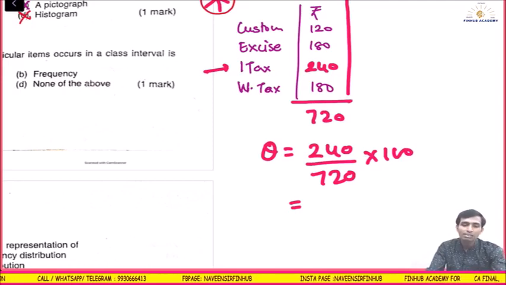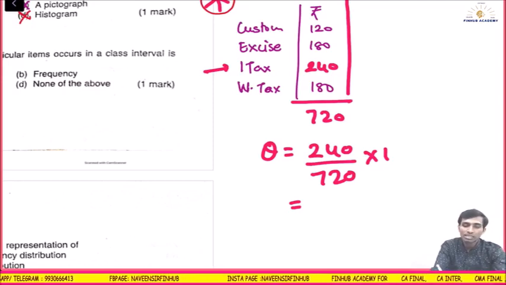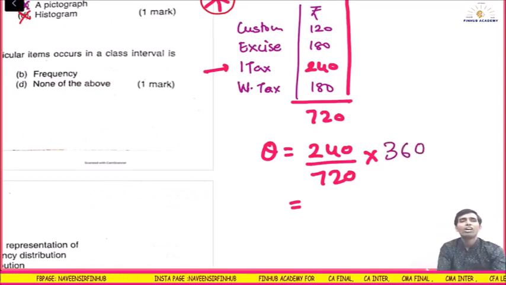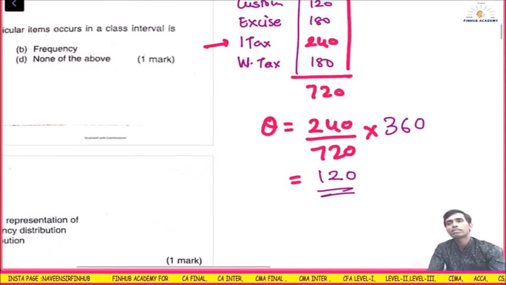So what is the central angle? The central angle of income tax is 240 divided by 720 into 100. No, I made a mistake. Not into 100, it is into 360. Why 360? The angle of the circle is 360. Correct now? So 360 ones are 360, twos are 720, and 240 divided by 2 is 120. So the central angle will be 120, right?